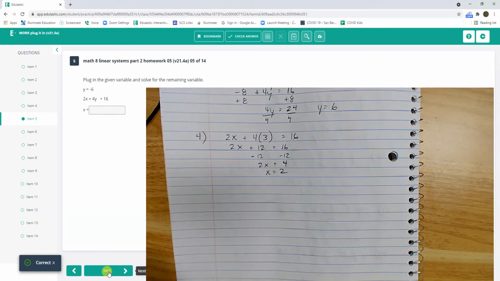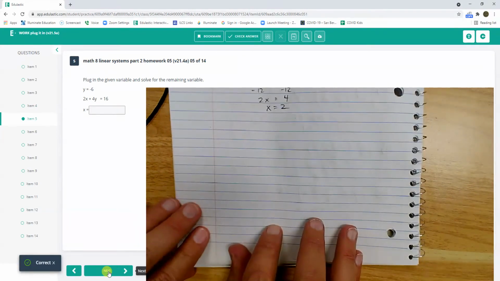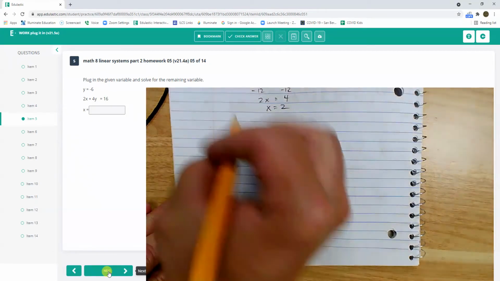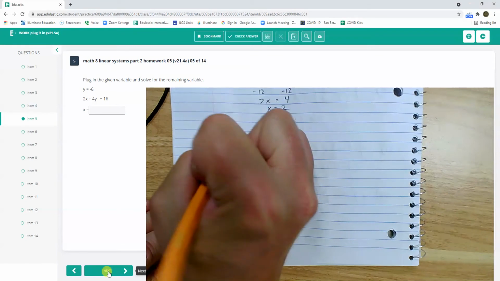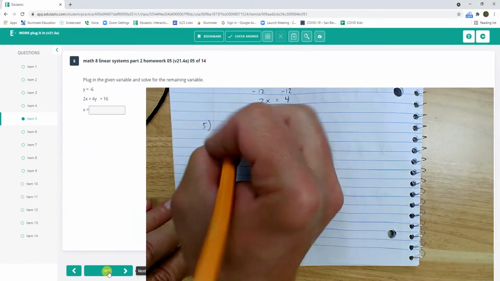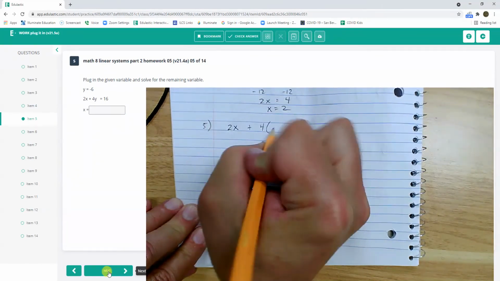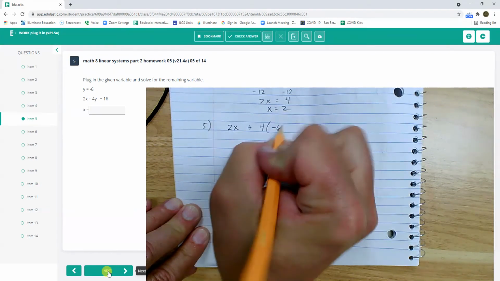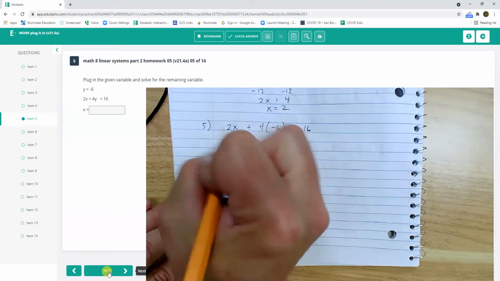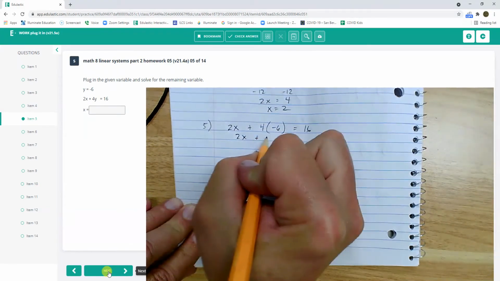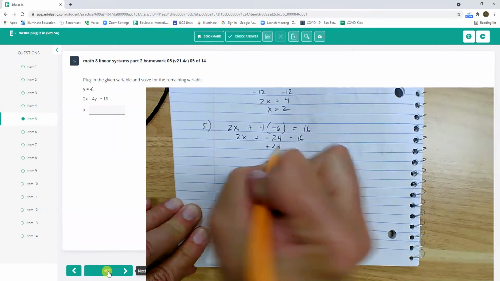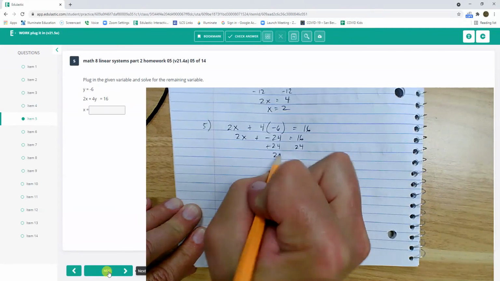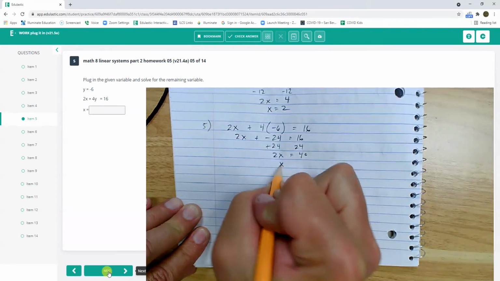Question 5. Y equals negative 6. So we have 2x plus 4y, but y equals negative 6, equals 16. So 2x plus negative 24 equals 16, adding 24 to both sides. So 2x equals 40, so x equals 20.